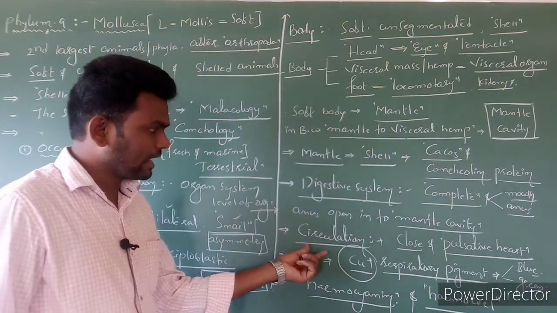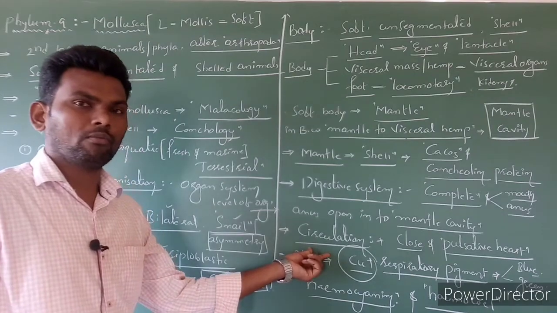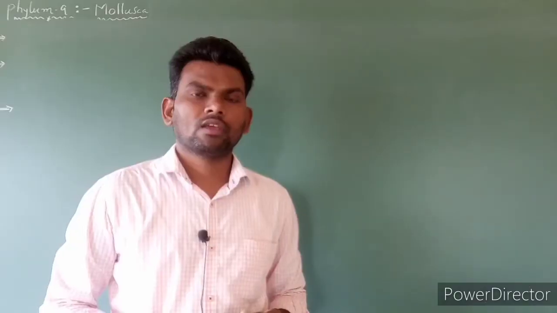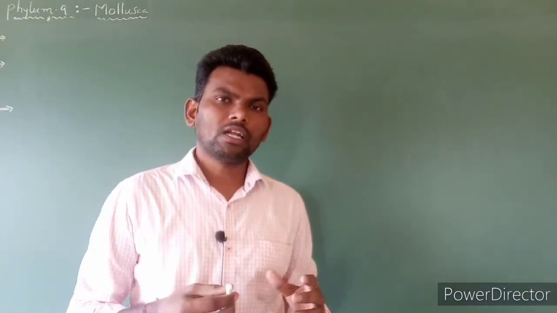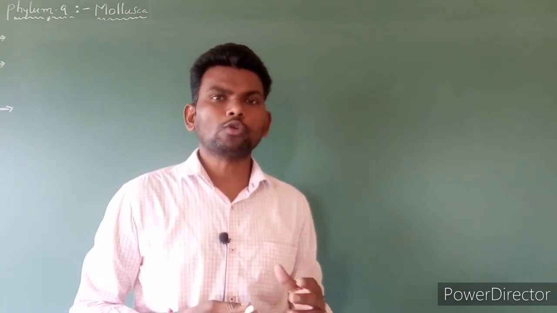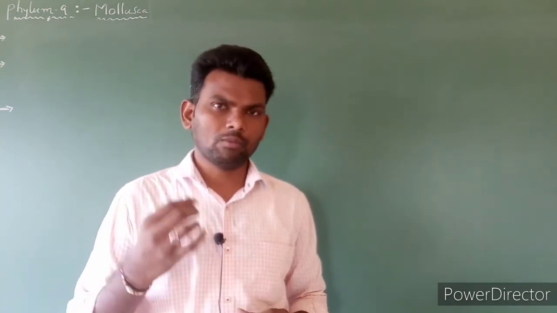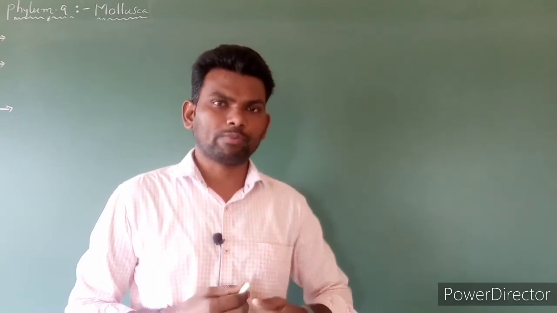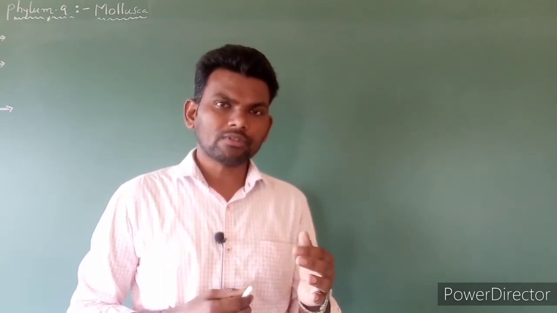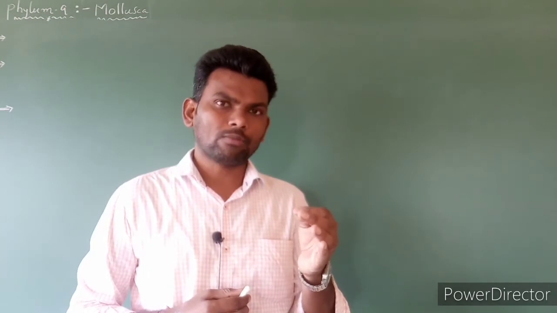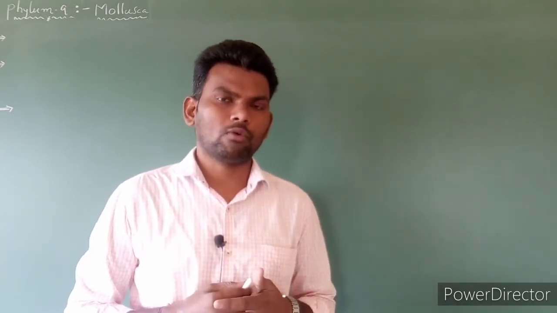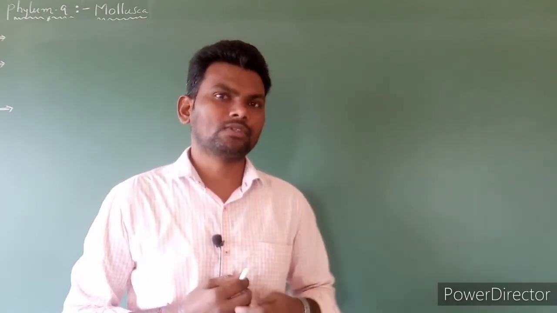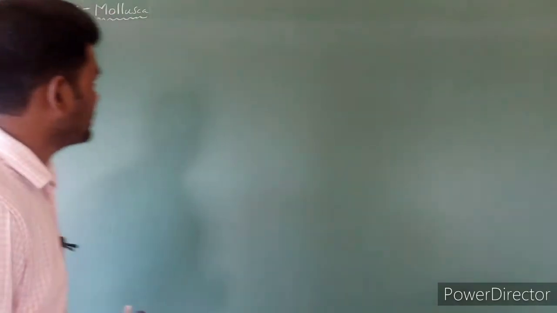Clear? So this is regarding circulation of mollusca. Generally a closed type of circulation we can notice in mollusca, but one exception is there, such as the octopus. In the octopus, an open type of circulation system we can notice, right?